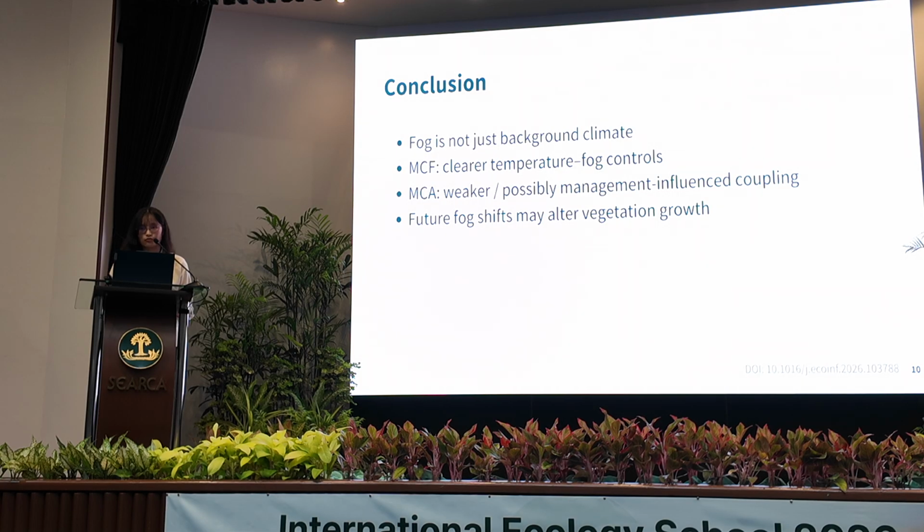In natural cloud forests, the temperature fog controls are clear, while in agromosaic landscapes, the bioclimatic signal may be weakened by management influences. Taken together, these findings suggest that future fog shifts may alter vegetation growth in mountain cloud landscapes, but the effects of these shifts should be understood within their landscape context.